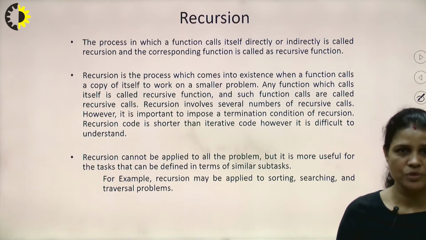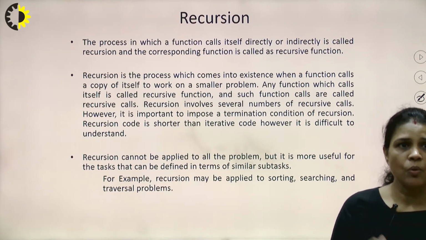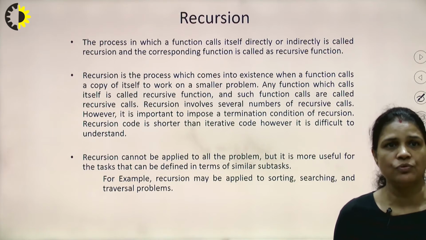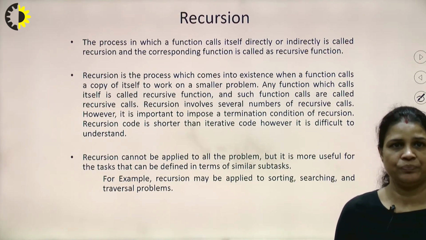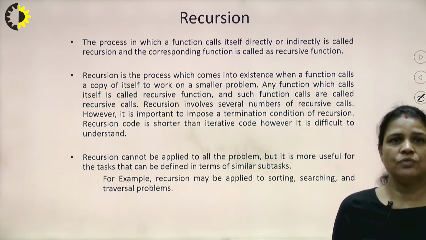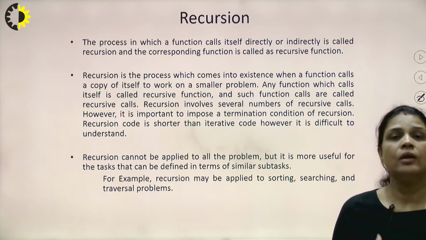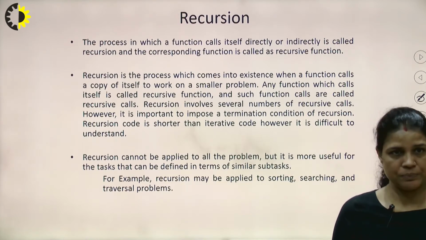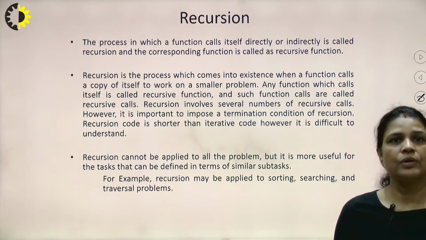Recursion is a process which comes into existence when a function calls a copy of itself to work on a smaller problem. Any function which calls itself is called a recursive function, and such function calls are called recursive calls. Recursion involves a number of recursive calls.